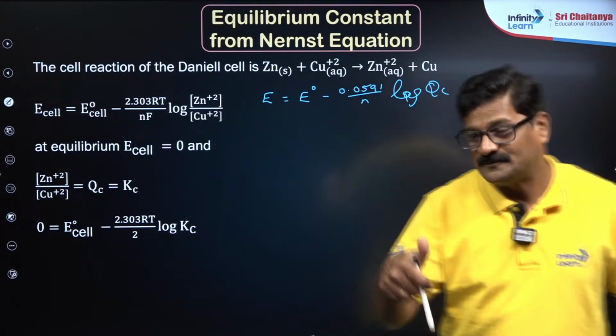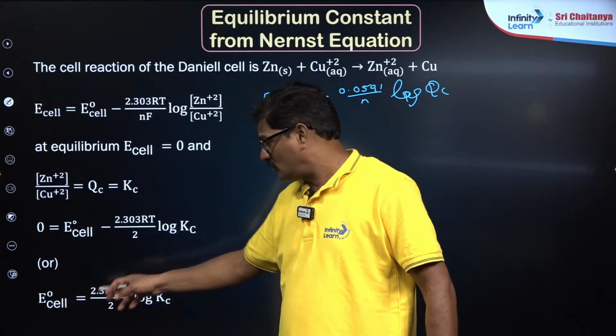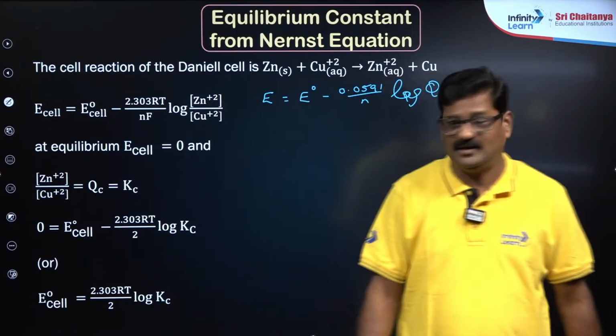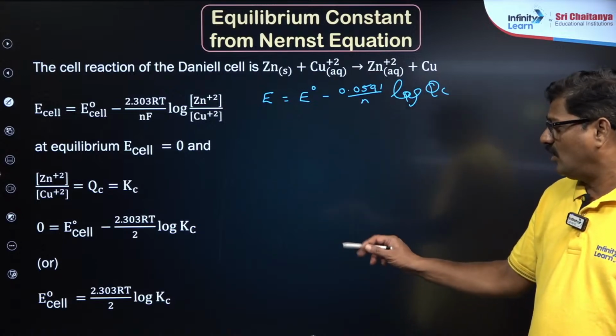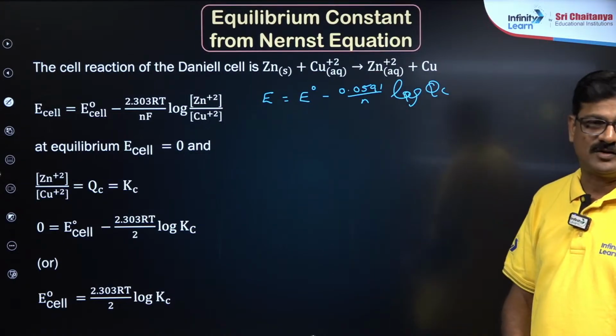Are you getting or not? And also, E naught is equal to 2.303 RT by nF log Kc. You can use this for any galvanic cell, any electrochemical cell.